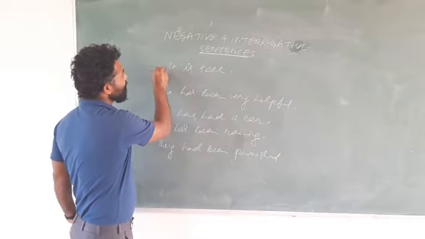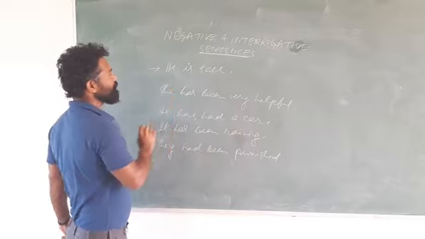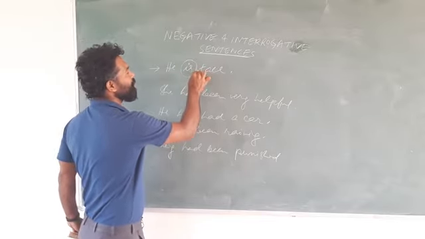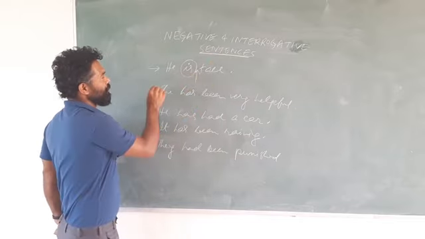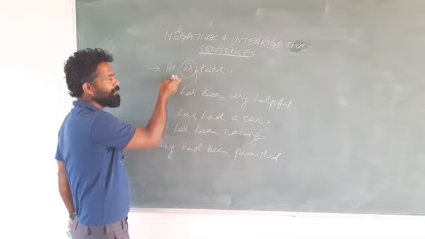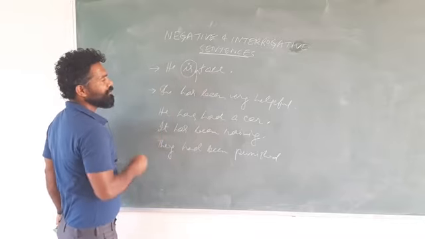This is a sentence, he is tall. So what is the verb? Verb is, there is only one verb. This is the principal verb. We will write not here. The sentence becomes negative. If we try to identify the tense, it is simple present tense, state of being.